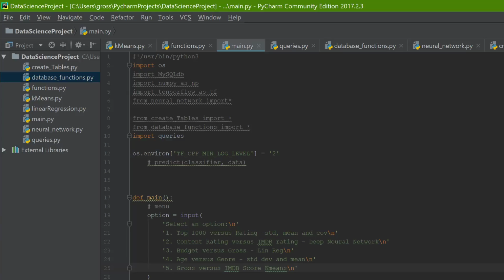Question 3. We are doing linear regression using budget versus gross income. It takes a minute to get our results. As you can see, we split into training and testing sets using a function.